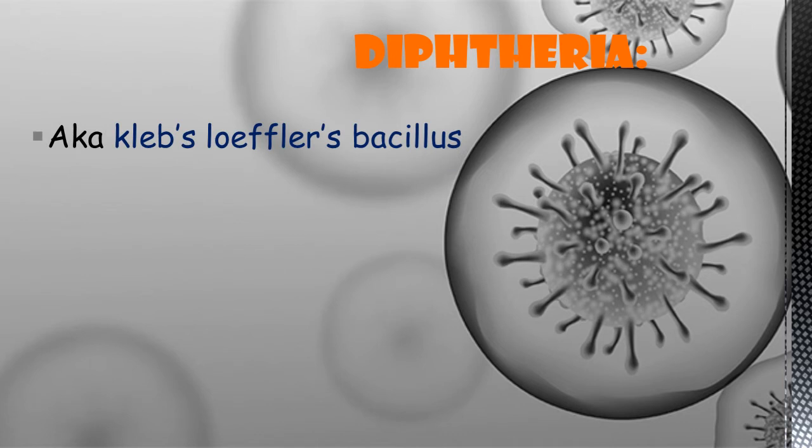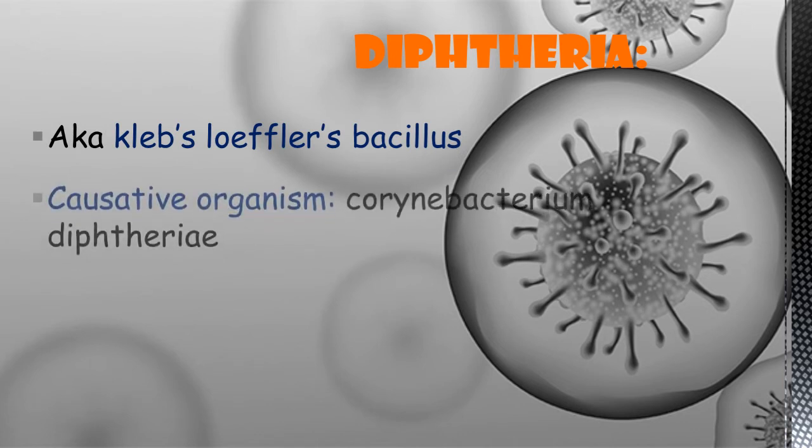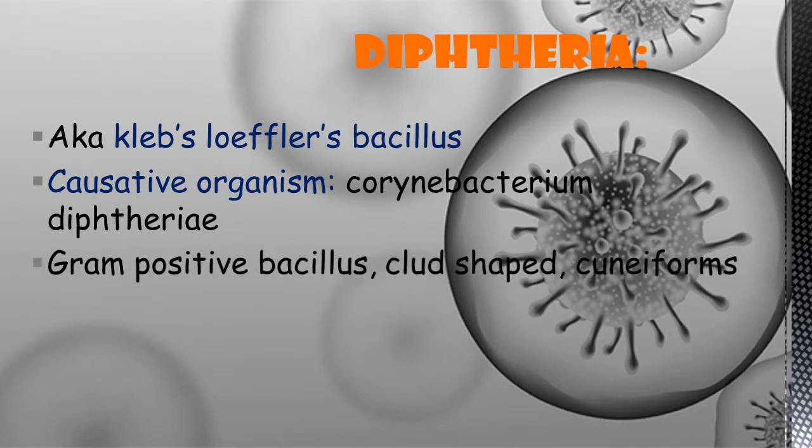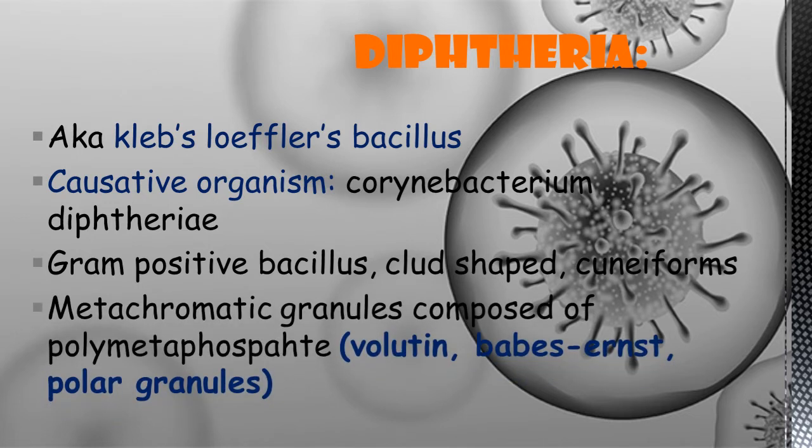It is also known as Klebs-Loeffler bacillus, and the causative organism of diphtheria is Corynebacterium diphtheriae, and it is a gram-positive bacillus, club-shaped and cuneiform, and it will have metachromatic granules composed of polymetaphosphate, which are also called volutin or Babes-Ernst or polar granules.